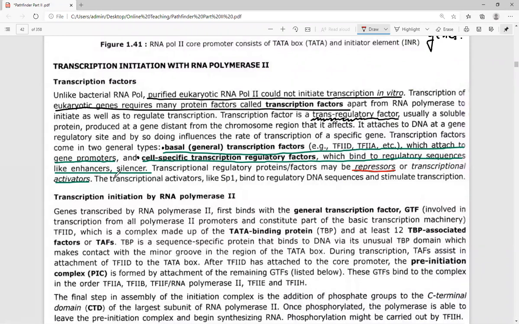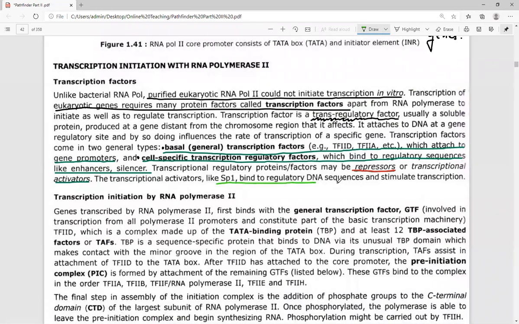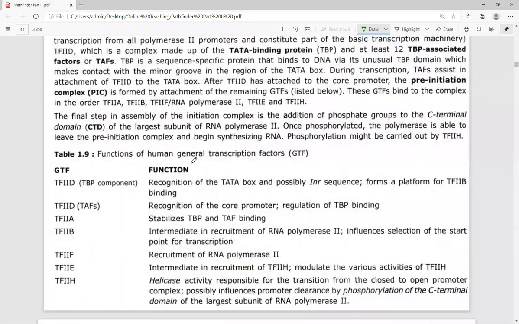So transcription can be activated with activators and repressed with repressors. The transcription activator SP1 binds to DNA regulatory sequences and stimulates the process of transcription. Now, there is a transcription factor which is of utmost importance, commonly referred to as SP1, that binds to the DNA sequence and will initiate the process of transcription.